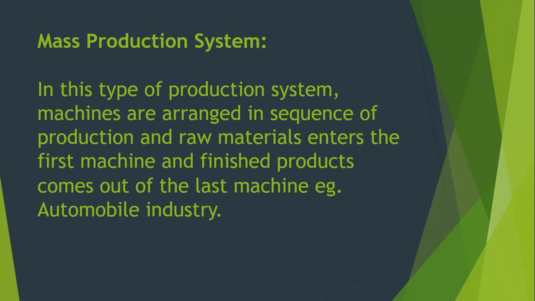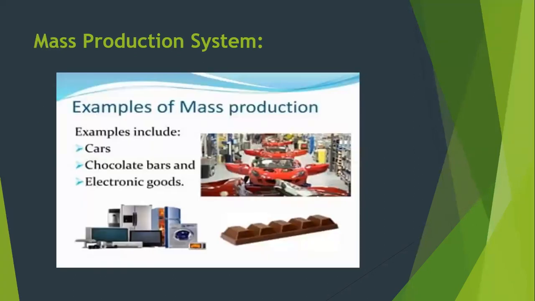So I think now the concept of mass production system is also clear to you. These are some of the examples of mass production system: your cars, chocolate bars, electronic goods.